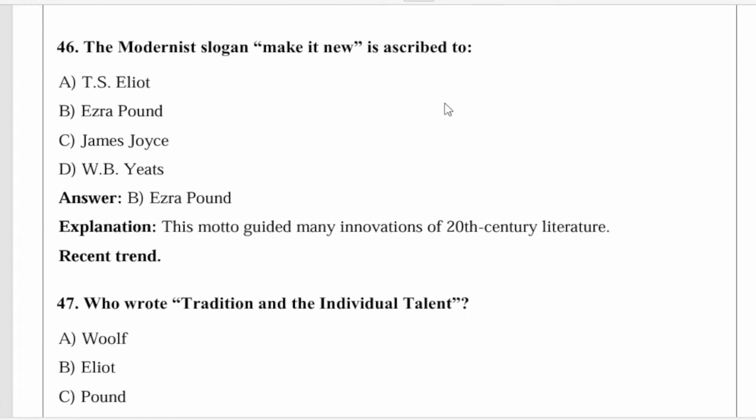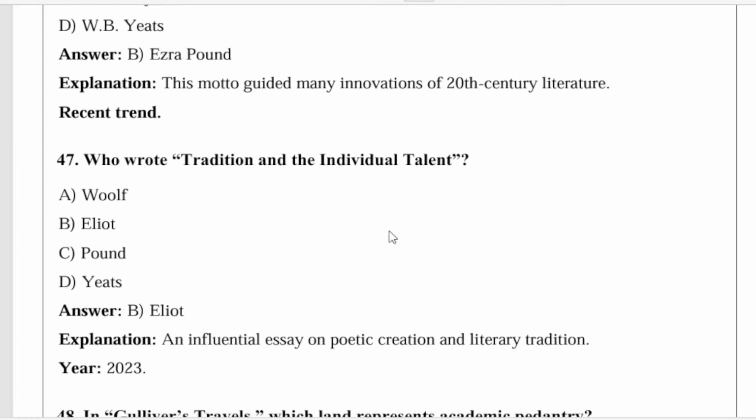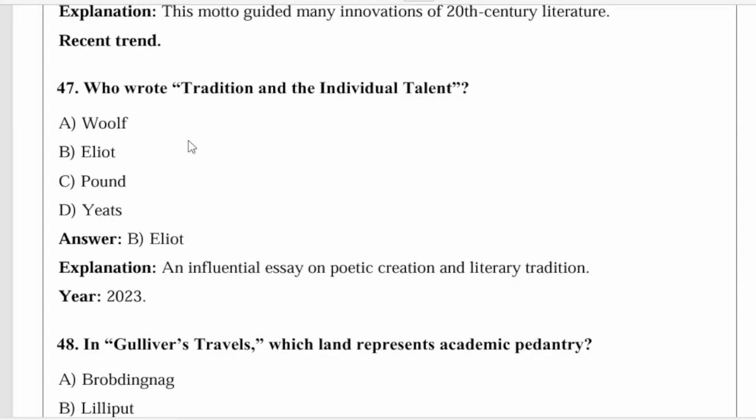Next, 46. The modernist slogan "Make it new" is ascribed to whom? This slogan is ascribed to Ezra Pound. This motto guided many innovations of 20th century literature. Next, 47. Who wrote Tradition and the Individual Talent? This is written by T.S. Eliot, an influential essay on poetic creation and literary tradition.